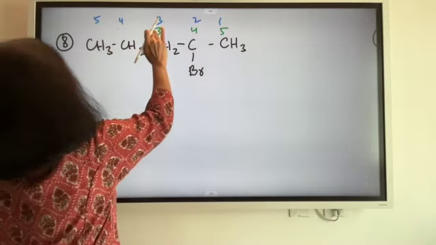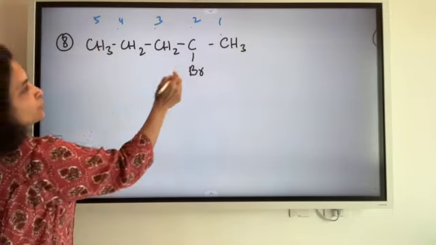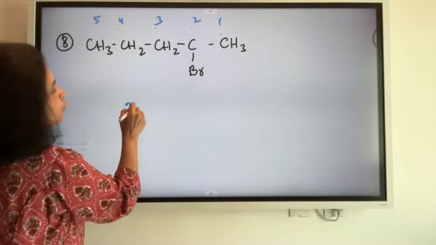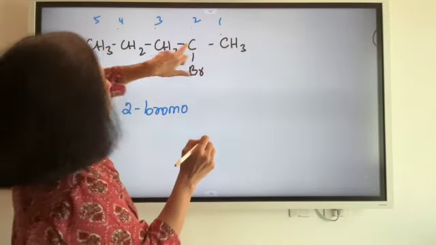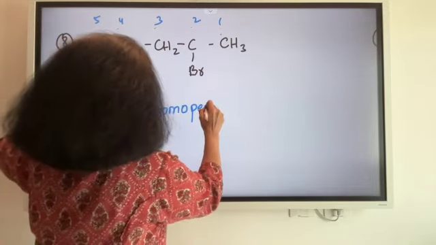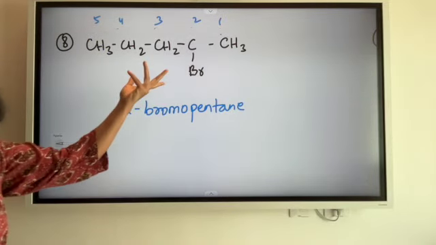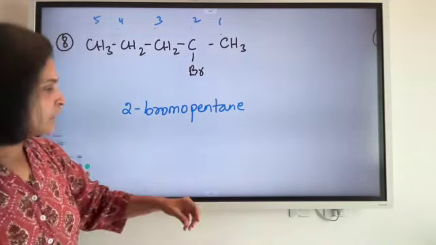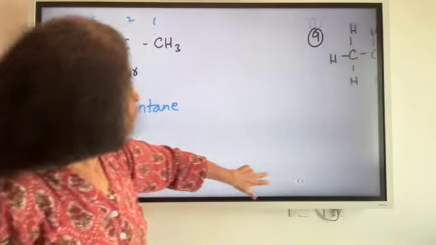Green one is out. So now let's do its nomenclature. It is on the second carbon, so 2-bromo, and it is a pentane, right? ANE because there are only single bonds, no other kind of bonds here. All right, so I have also positioned my bromine here.